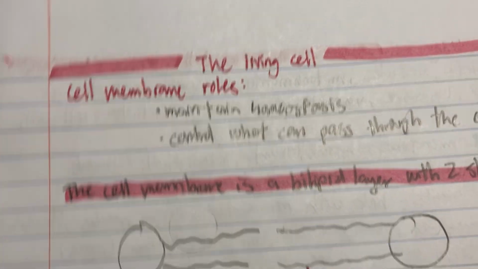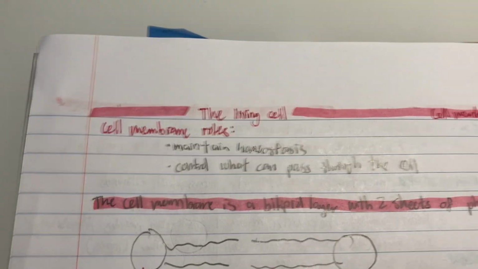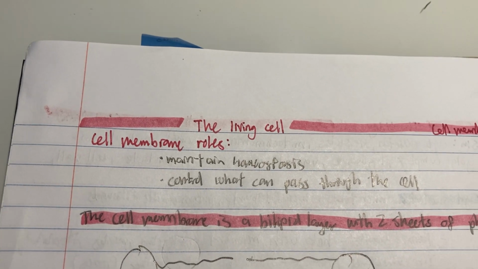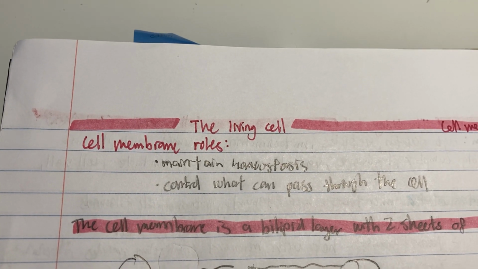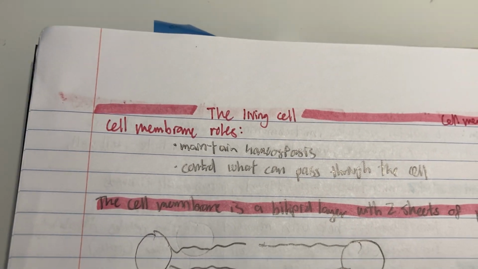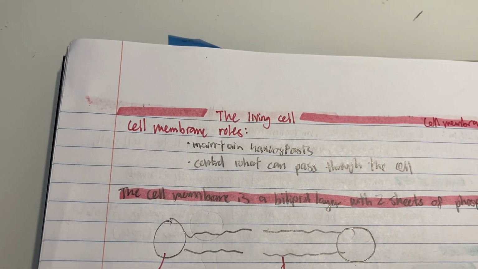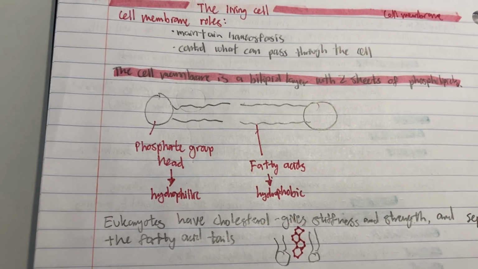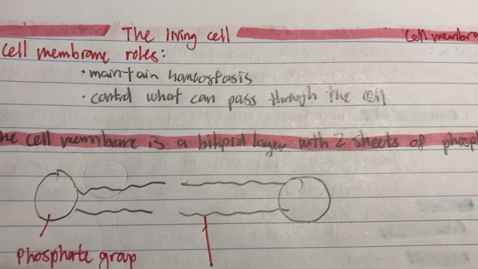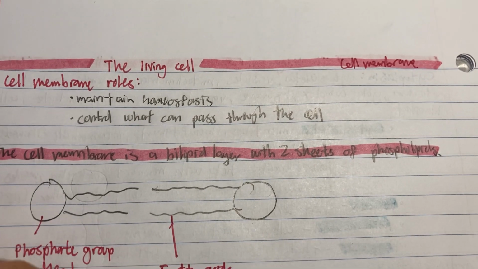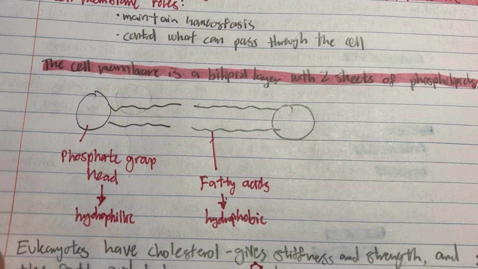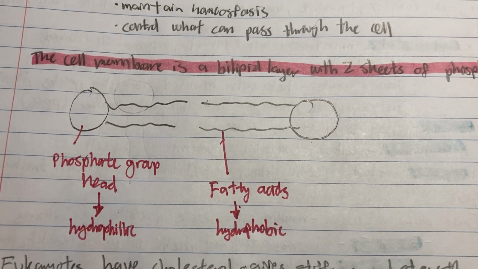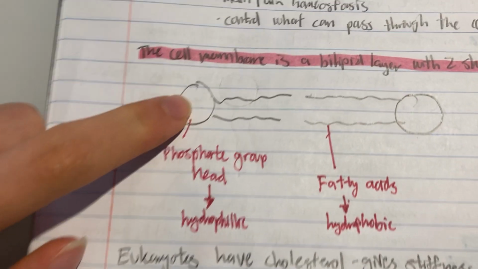Okay, so now we're going to talk about the cell membrane. The cell membrane is involved in two main things: maintaining homeostasis and controlling what passes through the cell. I think I pronounced homeostasis wrong, but my bad. Okay, so the cell membrane is a bilipid layer with two sheets of phospholipids. Remember when we learned about lipids, there was one type of lipid, the triglycerides, and then there's the phospholipid. So this is what the phospholipid looks like.